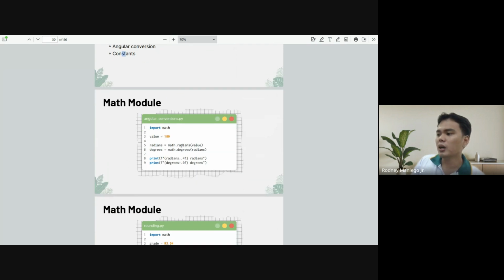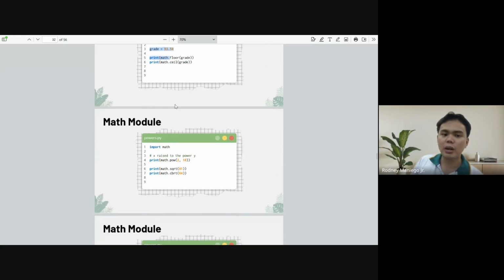You can see here, converting degrees to radians and radians to degrees. And this one is formatting numbers, with a colon, whatever the precision that you want.